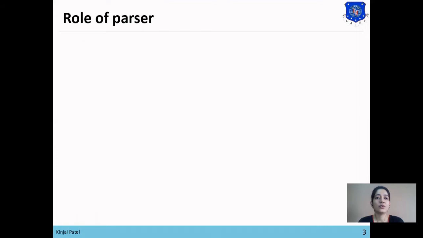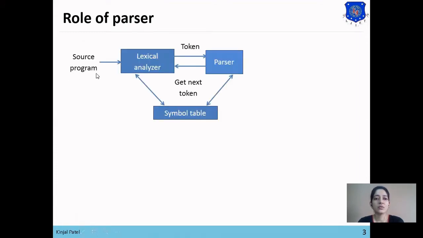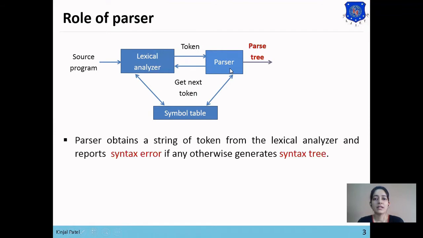Now first, what is the role of parser in the phases of compiler? So first, our source program is given to the lexical analyzer, and the lexical analyzer converts it into tokens, and it passes those tokens to the parser as an input string. Now the parser checks for syntax errors, and if there are no errors, then it generates the syntax tree or parse tree. Then that parse tree is passed to the semantic analysis, and the rest of the front-end phases perform their tasks and generate the intermediate representation code.